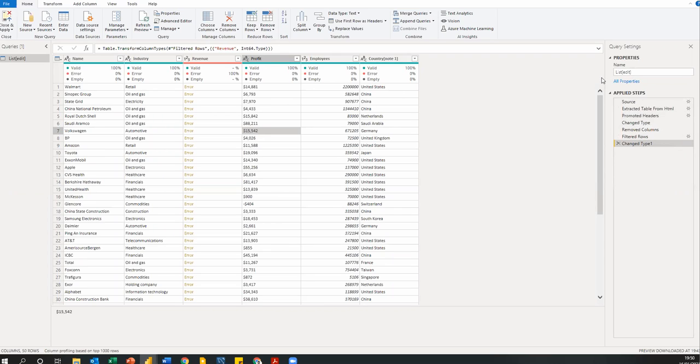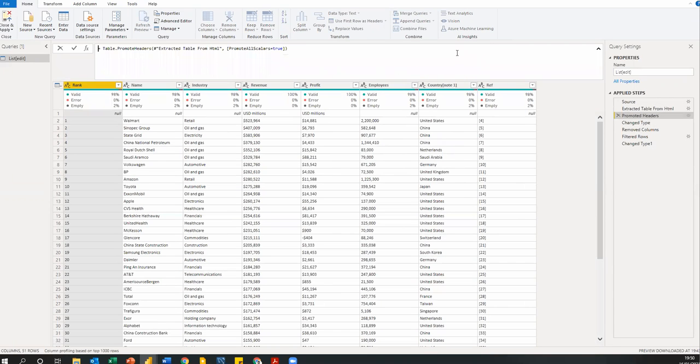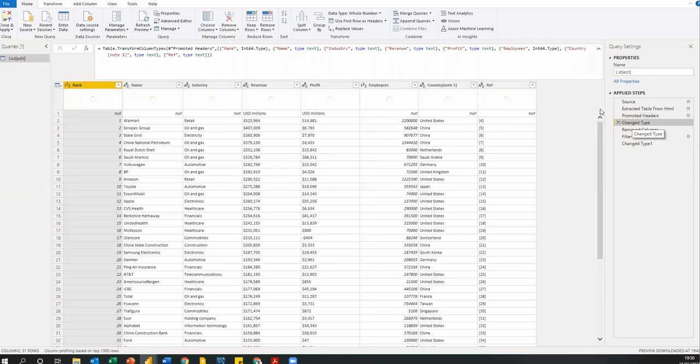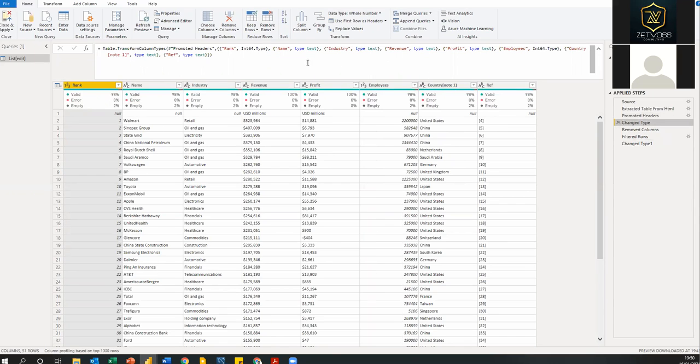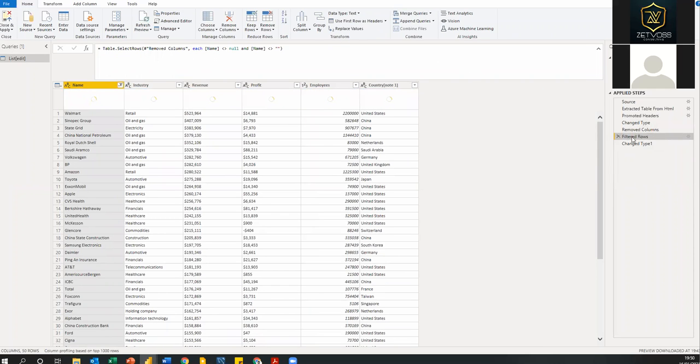And then also for people that really want to learn the M language, for every single thing that happens here, there is a formula, or M language code, that has been written for you. There are times where you want to change some parameters. This is actually a very good way. The best way to learn M language is as you are doing the transformation with your mouse, you can also look at the code that is being written out, and that is how to understand the M language.